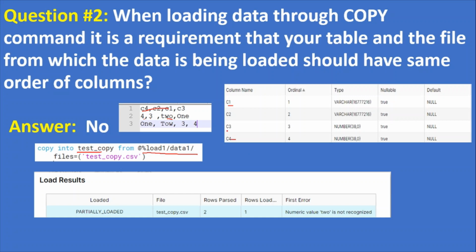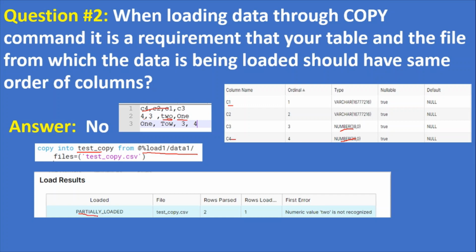Because column 3 and column 4 are defined with the data type number, but here for row 1, column 3 from the file is 2, which is a varchar, and the column 4 value is 1.